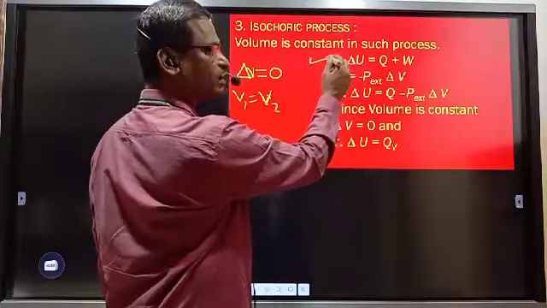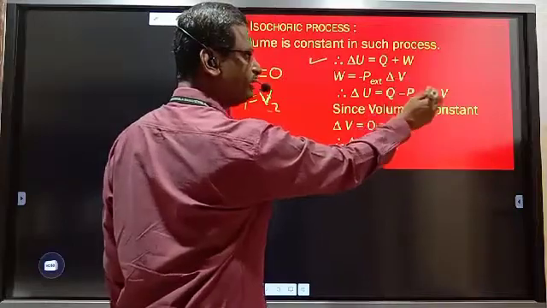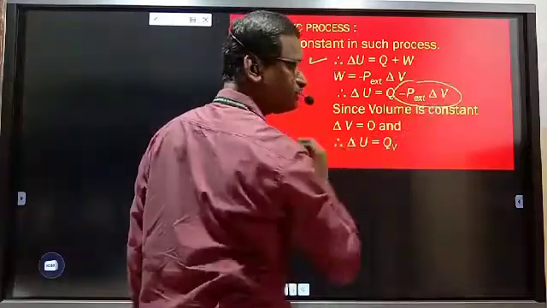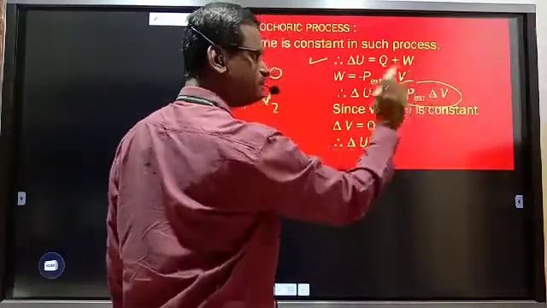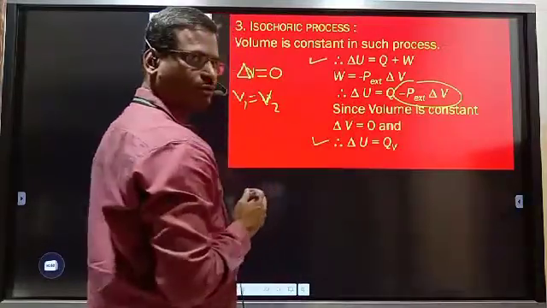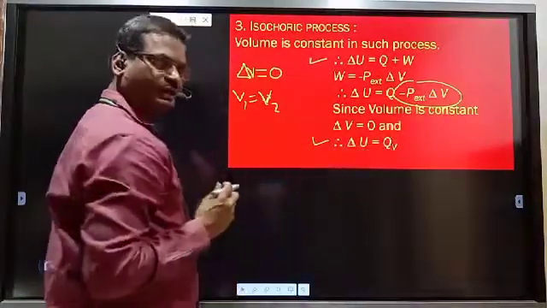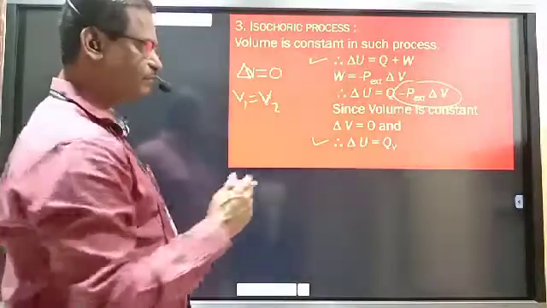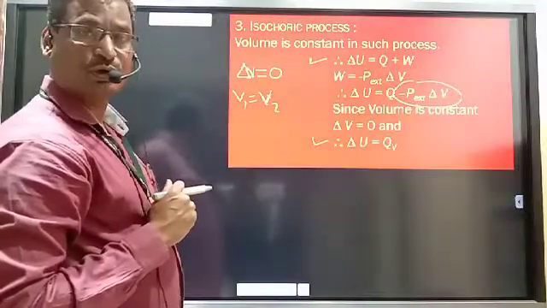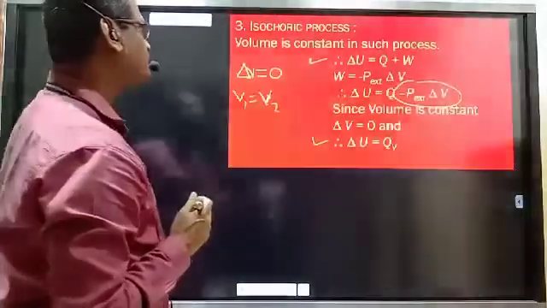This is the equation for first law of thermodynamics. Delta U is equal to Q plus W. W is minus P delta V. This delta V is 0. Therefore this total part becomes 0. 0 multiplied by pressure, 0. So delta U is equal to Q. That is at constant volume. So whenever heat is absorbed at constant volume, internal energy of the system increases. Plus delta U equals plus QV. Heat absorbed at constant volume increases the internal energy of system.